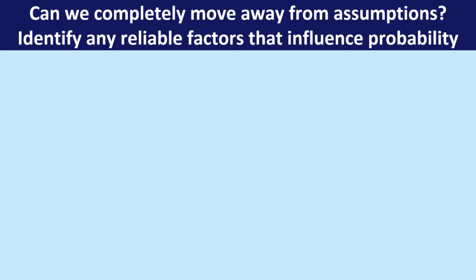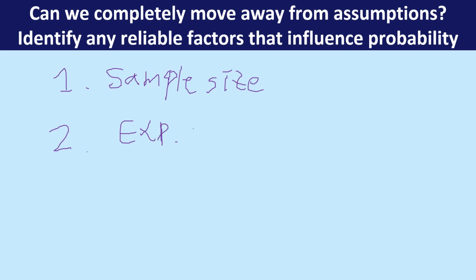Like I said, if I put down reliable factors that influence probability, one of them can be sample size. Second one, probably the trickiest one, is experimental versus theoretical.